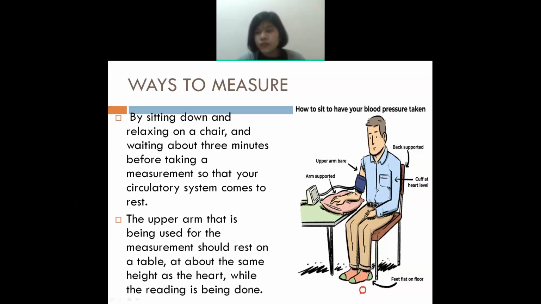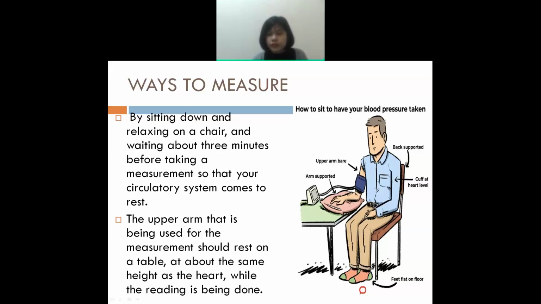The arm and the heart level should be the same, so that they can correlate with each other. This is the position in which you have to ask the person to be when you are checking the person's BP.